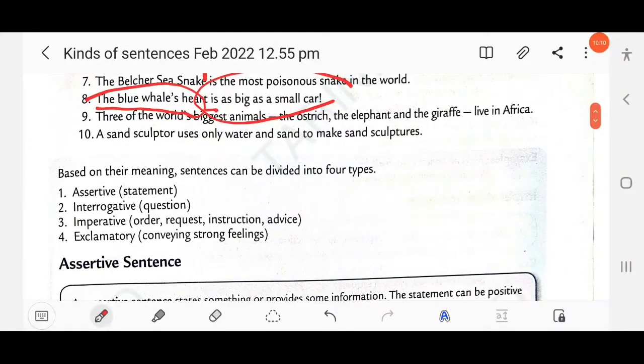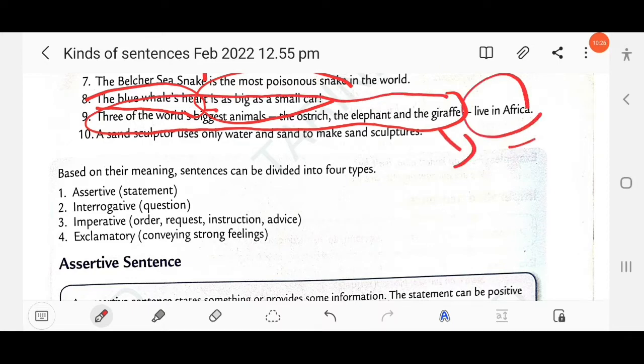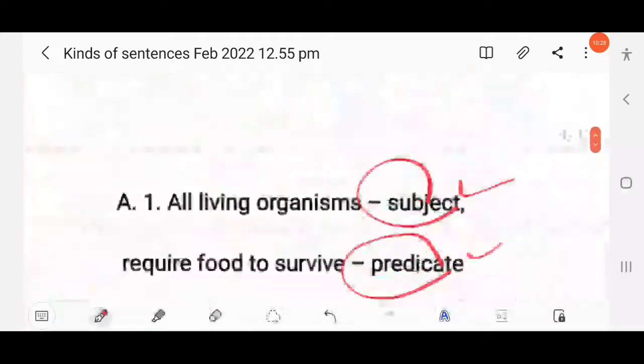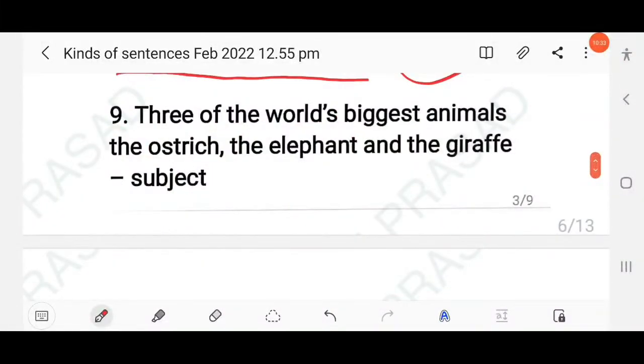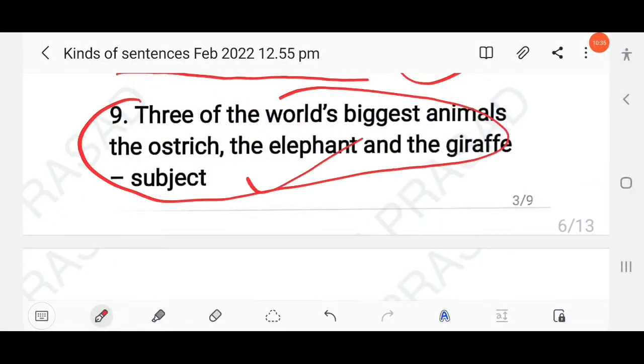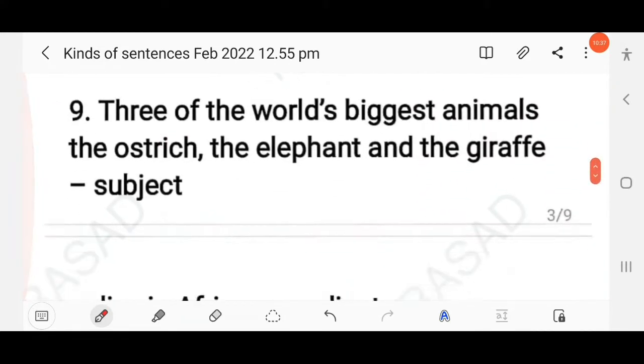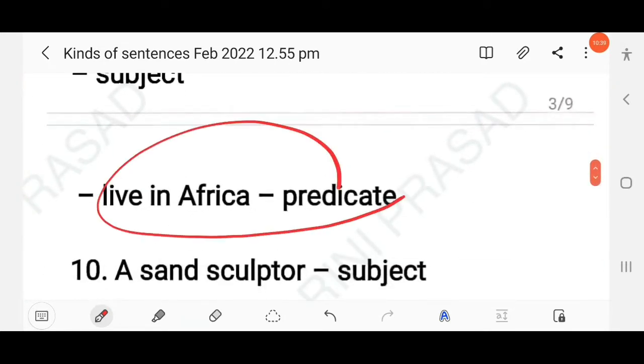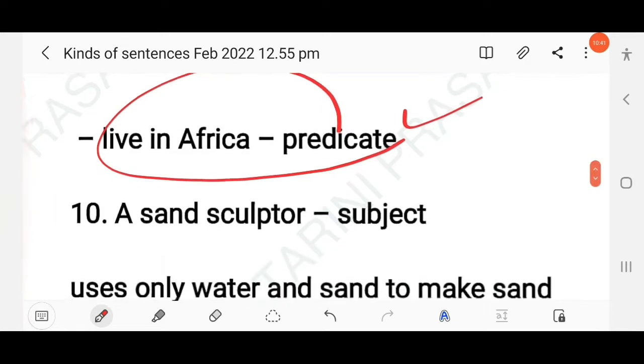Three of the world's biggest animals, the ostrich, the elephant, and the giraffe, live in Africa. Who live in Africa? So here you will get the answer: three of the world's biggest animals, the ostrich, elephant, and the giraffe. This is the subject, and the predicate is live in Africa. Here the answer: three of the world's biggest animals is the subject, and the remaining part, live in Africa, is the predicate. Clear? Then next question here.